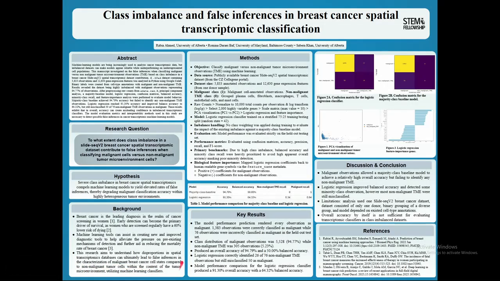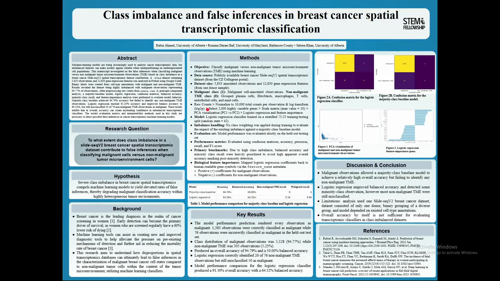For our methods, we used a breast cancer Slide-seq V2 dataset from the CZ CELLxGENE portal. The dataset included 5,833 annotated observations and 12,630 gene expression features from one donor sample. Using Python in Google Colab, we created a binary outcome. Observations labeled as malignant were assigned to the malignant class, while specific cells labeled as non-malignant were placed in the non-malignant tumor microenvironment, or TME, class.